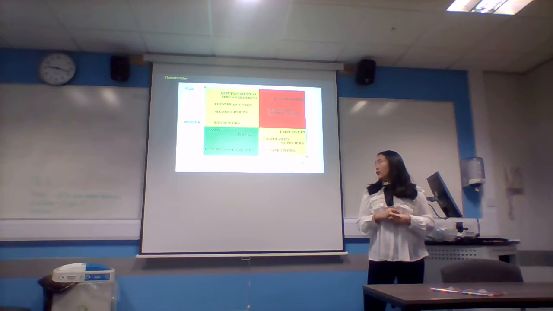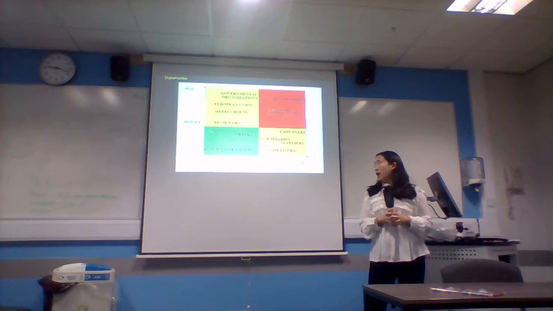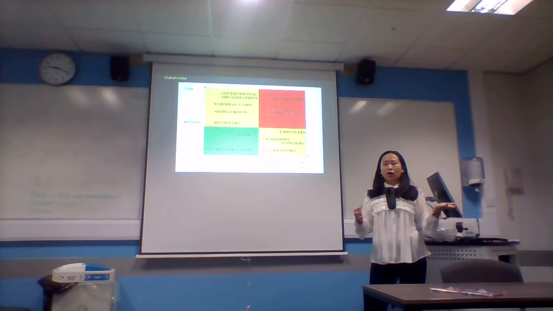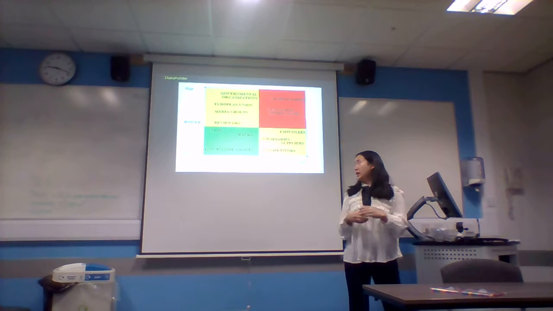First of all, we will analyze the low power and low interest part. In this part, we put NGOs, banks, and low income groups. NGOs are non-governmental organizations, so they just focus on how to protect the environment. For banks, lots of companies compete with banks such as Barclays, but they have lots of customers. They don't care about Audi, so they are not interested in the Audi company's development.